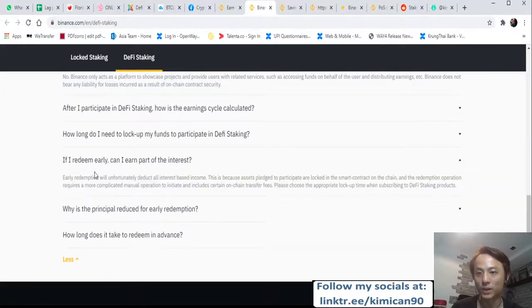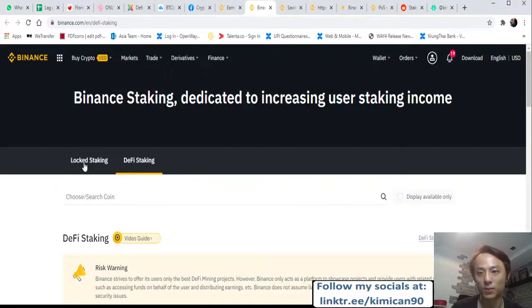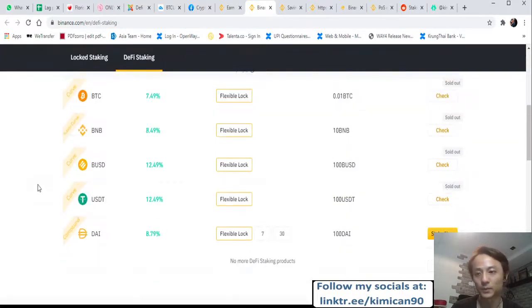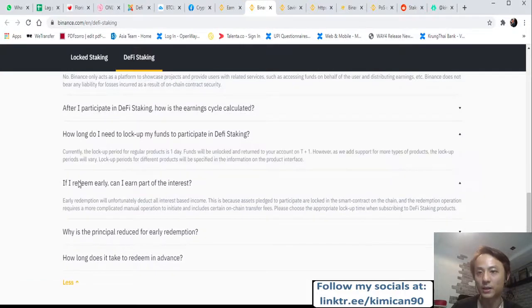Okay, so if you redeem early in the risky DeFi staking, they will actually deduct all the interest that you earned, right? So if you buy something that you are not going to sell for a long time, I would recommend you put it in the lock staking, not the DeFi staking, because DeFi staking is slightly more risky. You can look at the video guide here to see some examples. Okay, and how long do I need to lock up my funds for the DeFi staking before they can return it?